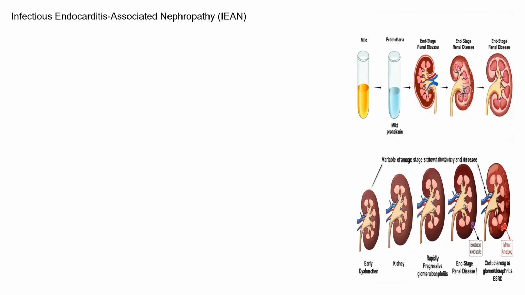of kidney damage. While infectious endocarditis-associated nephropathy doesn't have a strict classification system like some other kidney diseases, it's important to recognize that the specific type and severity of kidney involvement can vary. The degree of glomerulonephritis, the extent of septic emboli, and the presence of acute kidney injury all contribute to the overall picture. Some patients may experience mild proteinuria with minimal kidney dysfunction, while others may develop rapidly progressive glomerulonephritis leading to end-stage renal disease. Identifying the specific underlying pathological process is important for guiding treatment.